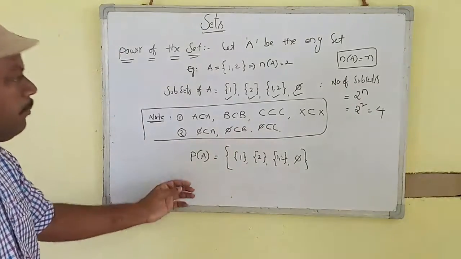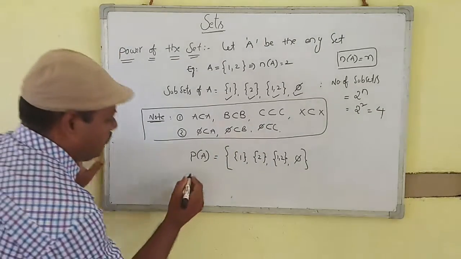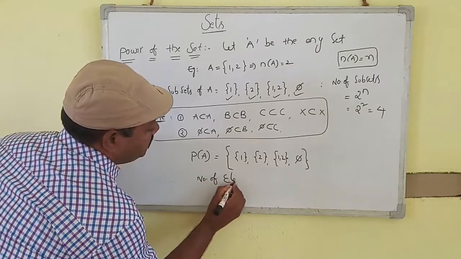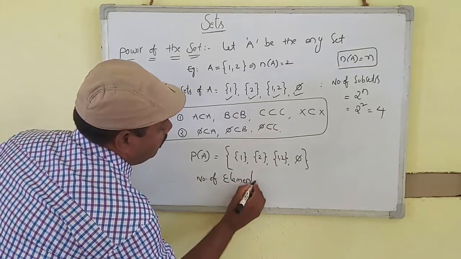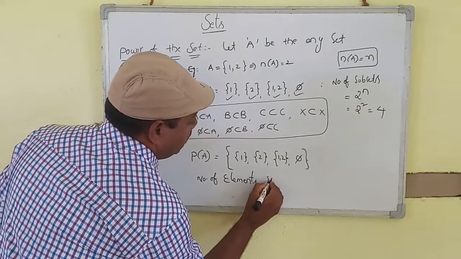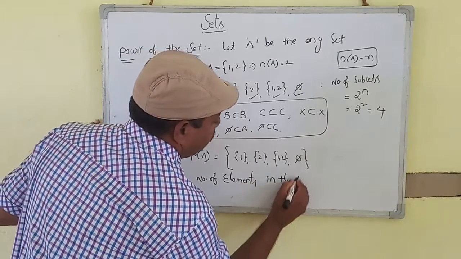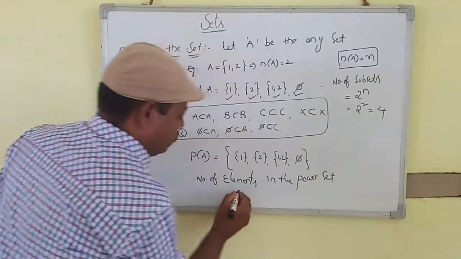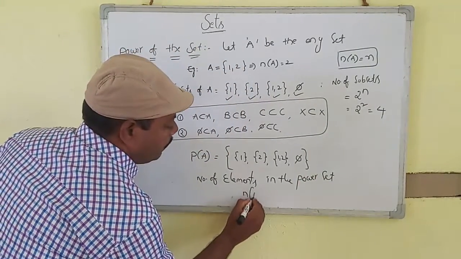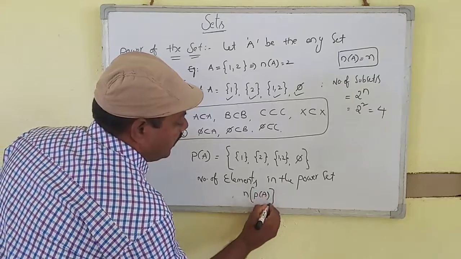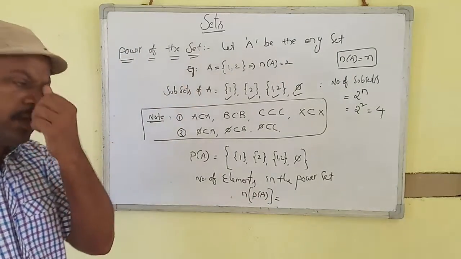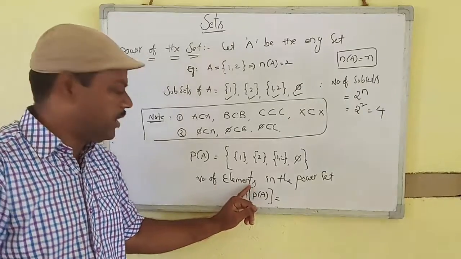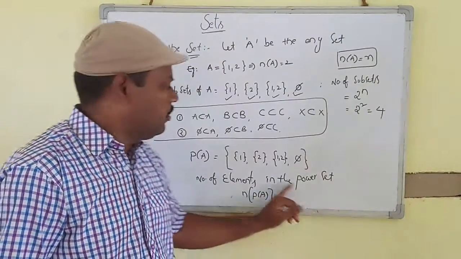Next, the number of elements in the power set: n(P(A)) is equal to the number of elements. What are the elements here?